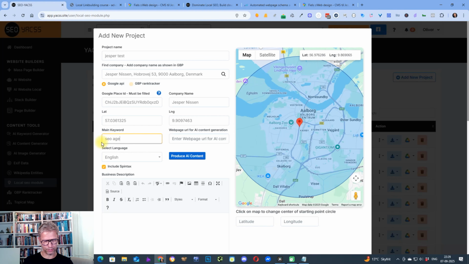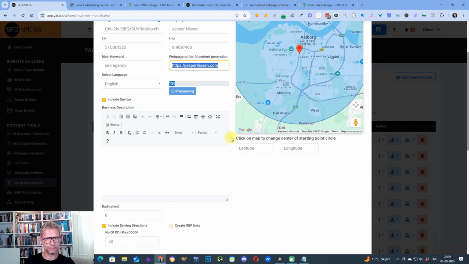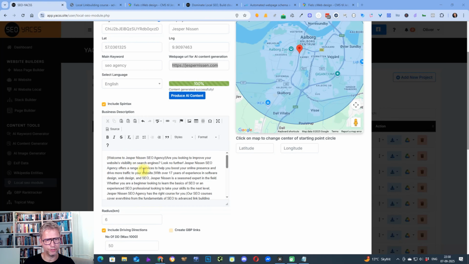If I want to rank for SEO agency, for example, and this is my website, I'll now produce the AI content. So now YACSS is scraping all of the content on the jespernissenseo.com website, and it's producing an AI-produced article on the foundation of this content, and then inserting it in Spintax in this field here. Let's just click pause. Now you can see that it created this article in Spintax.